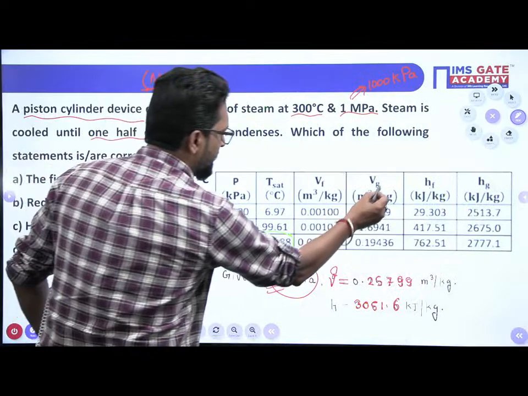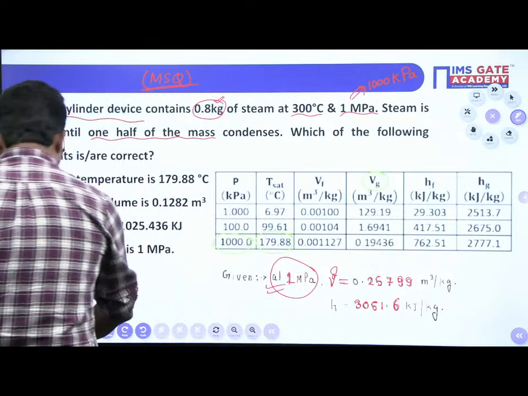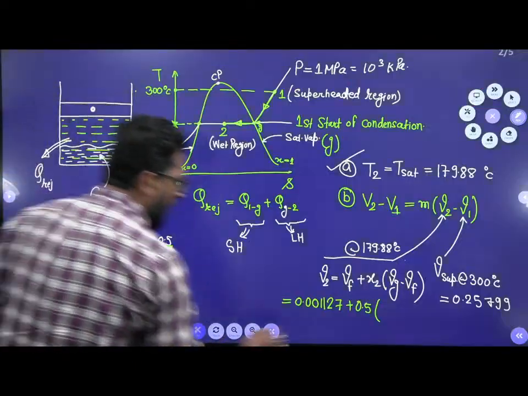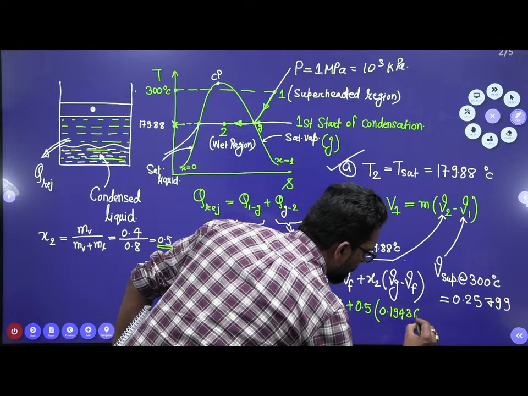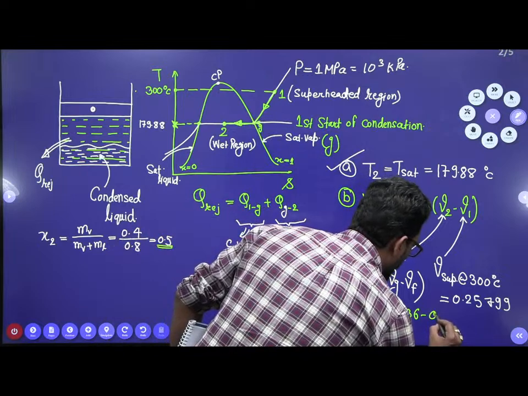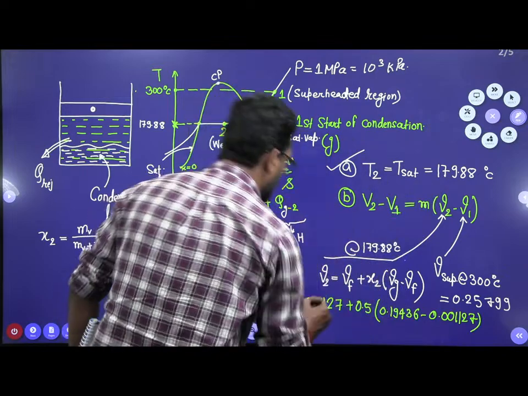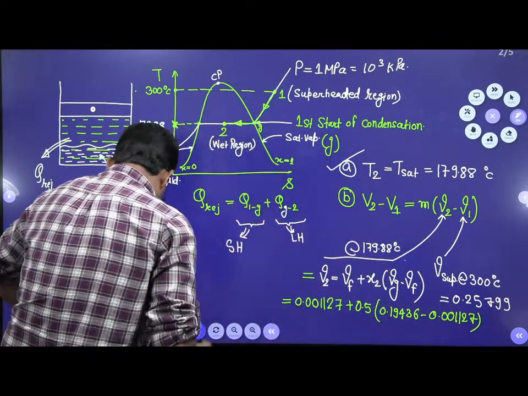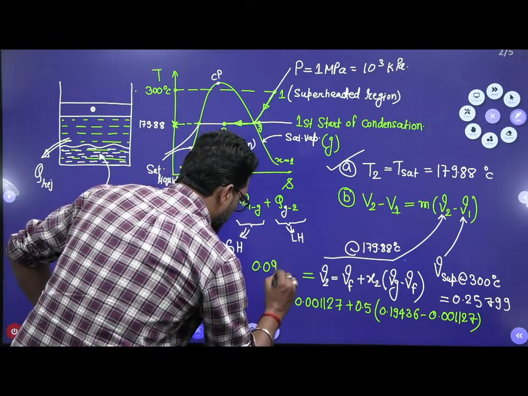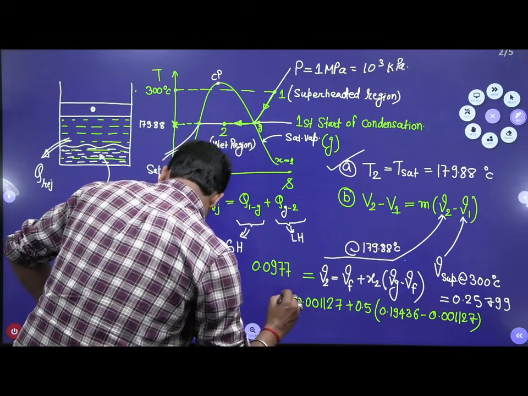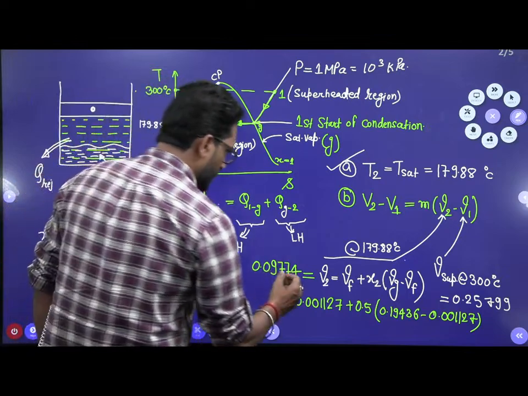The Vg is 0.19436, minus Vf, which is 0.001127. So how much is V2? The V2 comes to be 0.09774 meter cube per kg. So this is your V2.